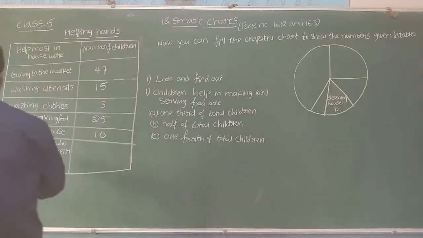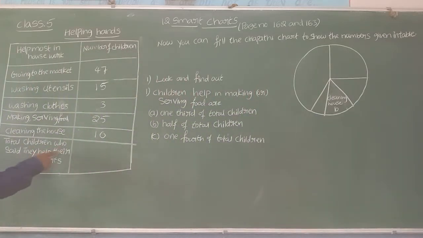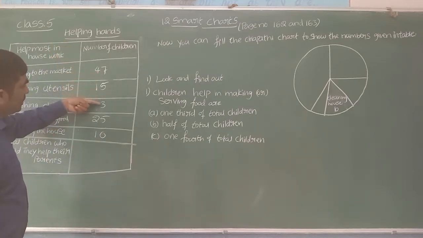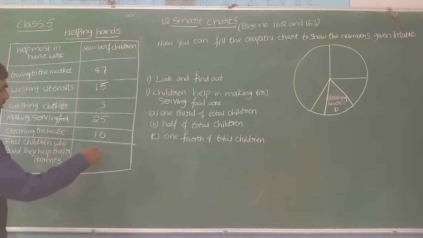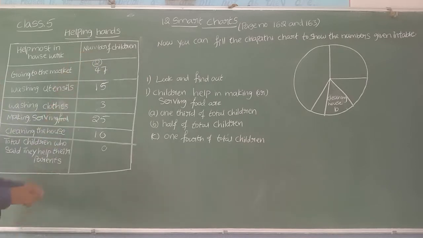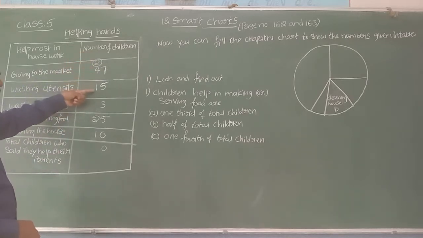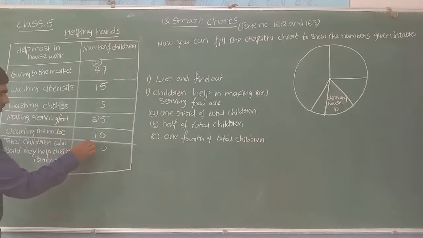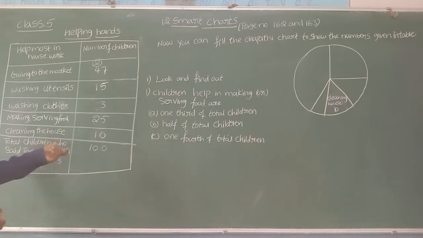So here they are asking for the total children who said they help their parents. Let us find the total here. 7 plus 5 is 12, 12 plus 3 is 15, 15 plus 5 is 20. So we write here 0, here 2. 2 plus 4 is 6, 6 plus 1 is 7, 7 plus 3 is 10, 100. There are 100 students who gave answers, who are helping their parents.